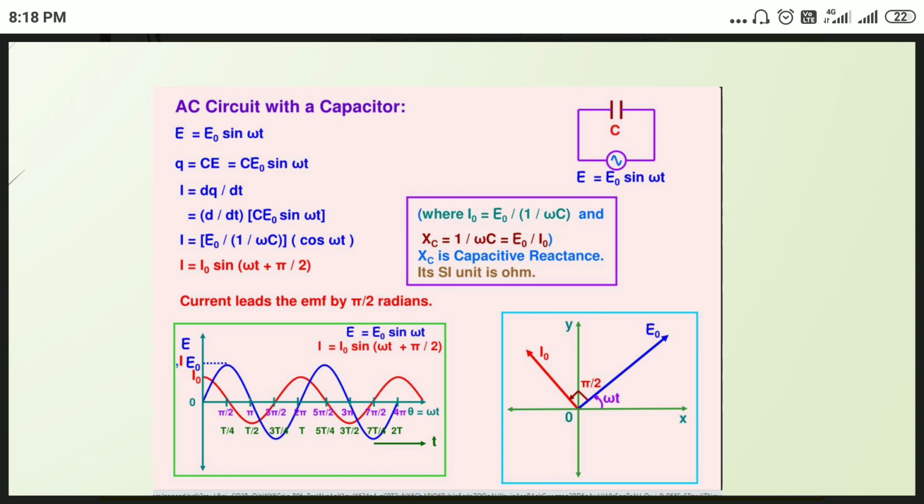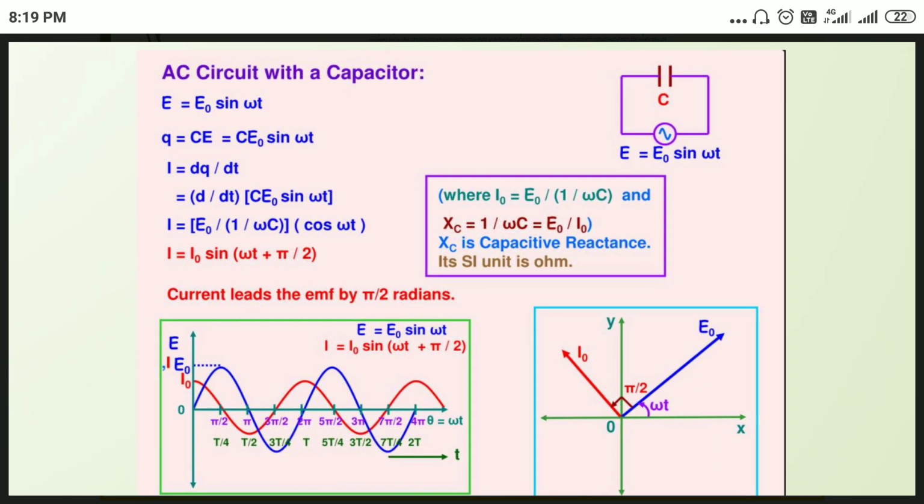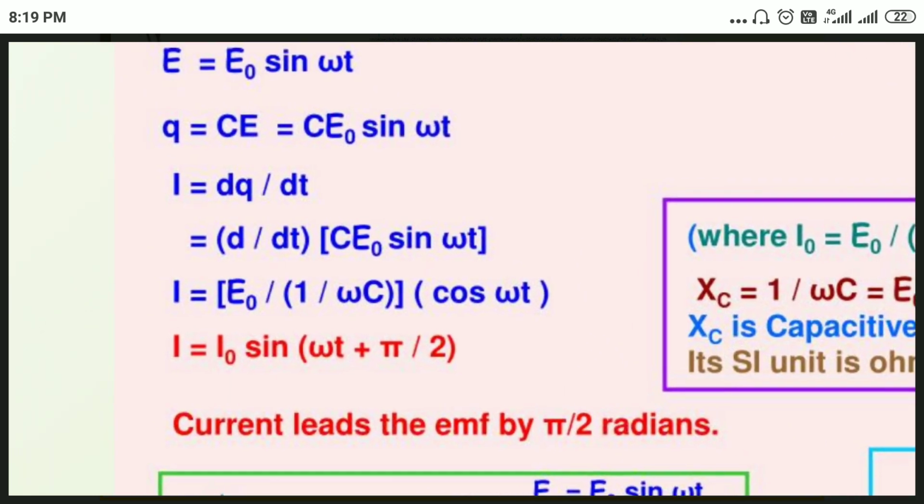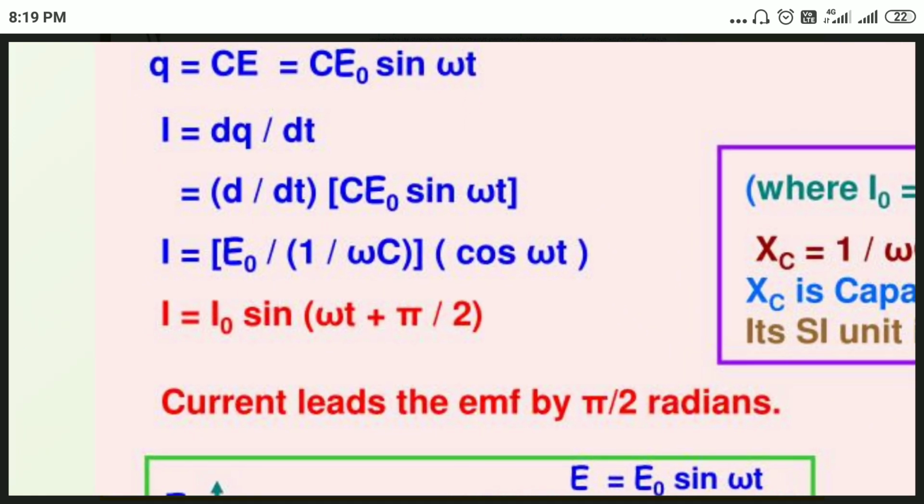Q is equal to C into E. C is nothing but the capacitance of the capacitor, and E is nothing but the instantaneous value of the EMF. So E can be written as E naught sin omega t. E naught is the peak value of the EMF. You know that current is the rate of change of charge, that is dq by dt.